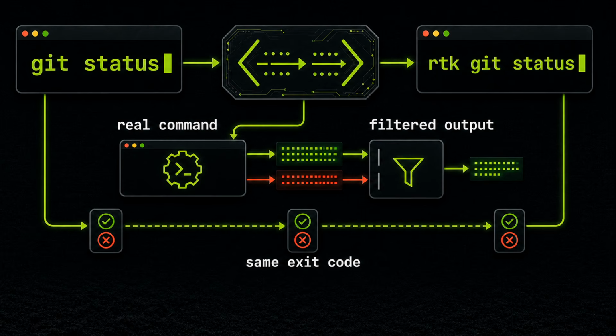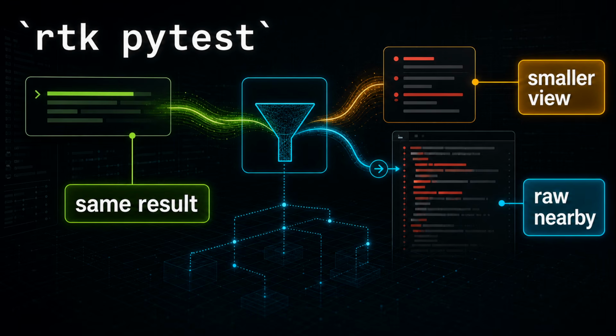From that user promise, the direct usage model is simple. Instead of git status, an agent or human can run RTK git status. RTK runs the real git command, captures the output, filters it, preserves the exit code, and prints a compact result. Same idea for tests. For example, RTK PyTest should keep the failing test names, tracebacks, assertion details, and final summary, while suppressing the parade of passing noise. Yeah, and for logs, the value is obvious. If a service prints the same error 100 times, an agent does not need to read the scream 100 times.